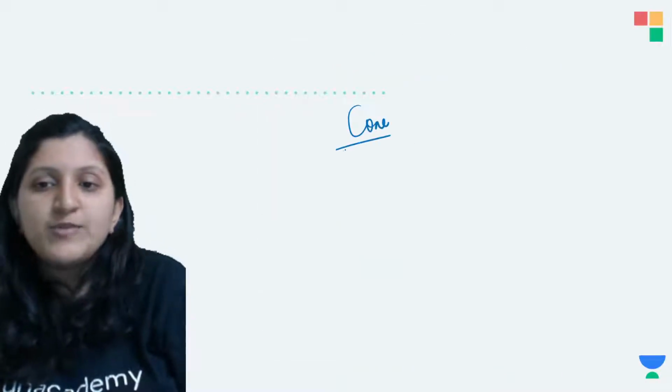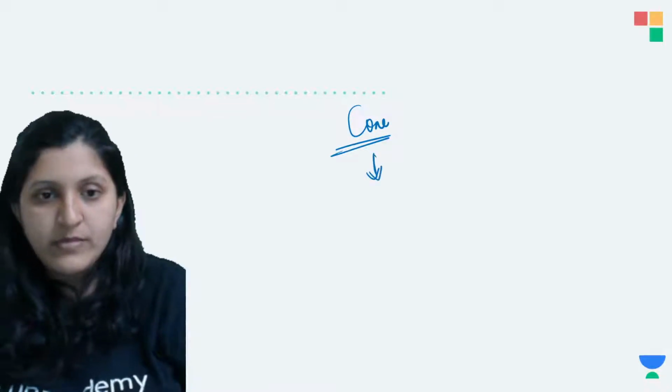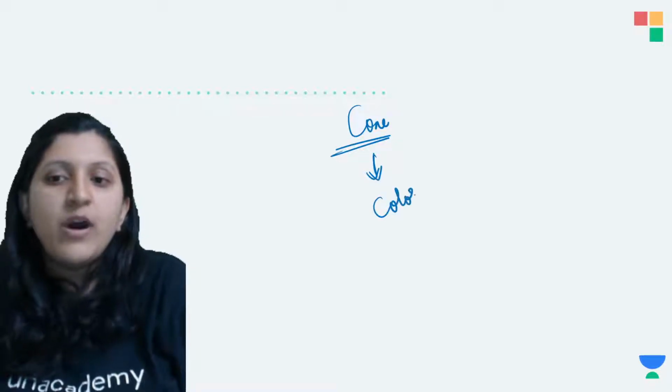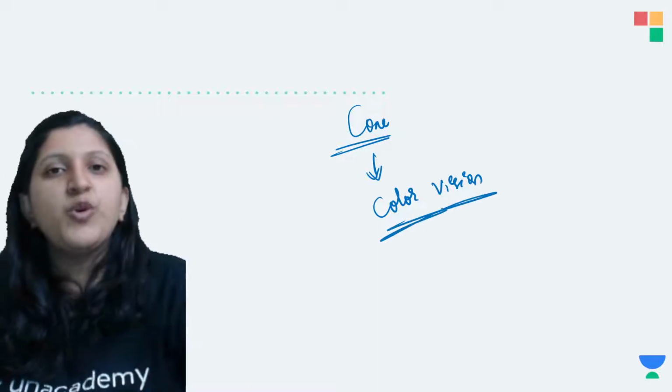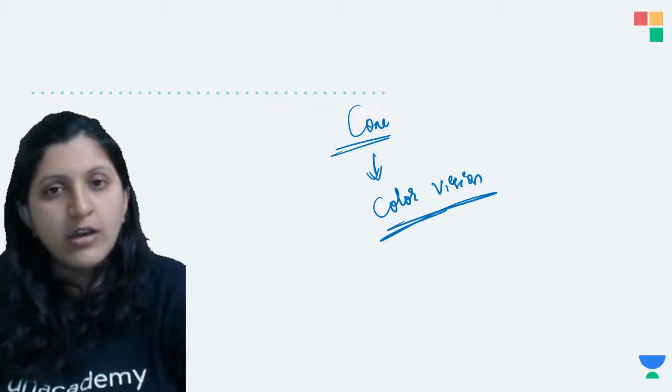So what exactly is a cone? The cone is basically giving you color vision. So one can have color vision, like you can differentiate between red color, green color, yellow color, blue color, orange color.